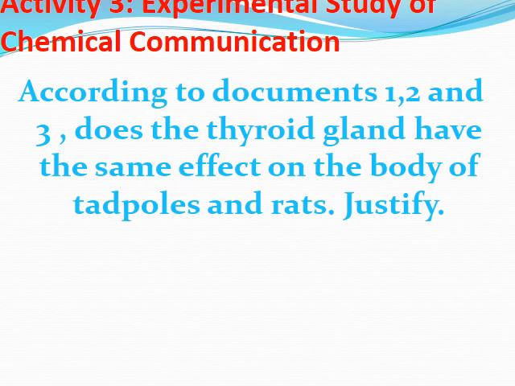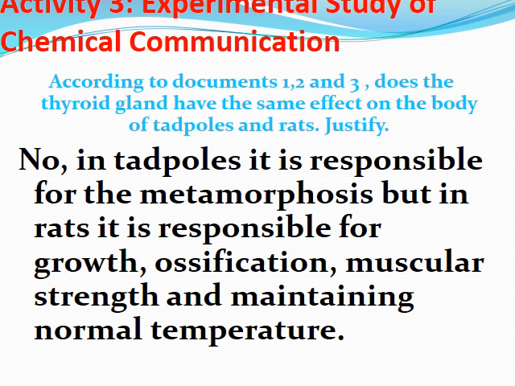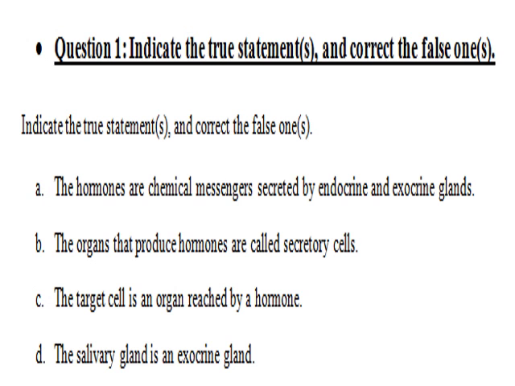So according to documents 1, 2, and 3, does the thyroid gland have the same effect on the body of tadpoles and rats? Justify. According to these documents, you have to say no. In tadpoles, it's responsible for the metamorphosis, but in rats, it's responsible for the growth, the ossification, the muscular strength, and maintaining a normal body temperature.